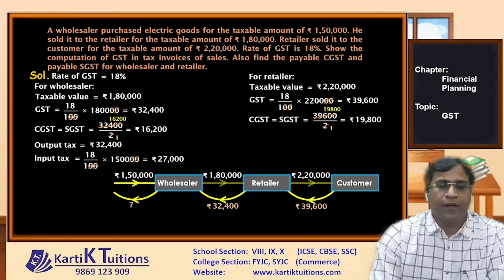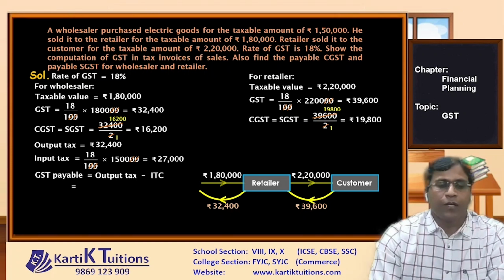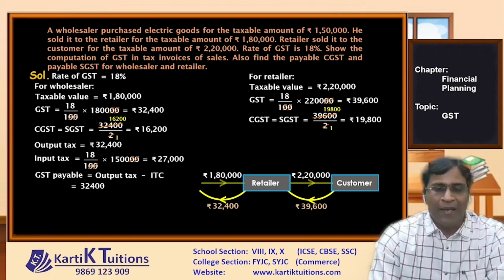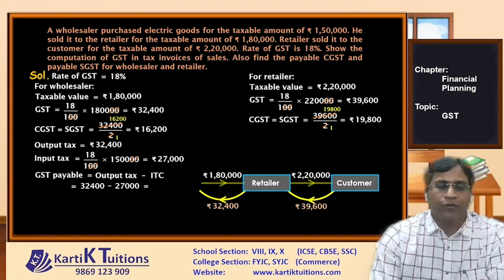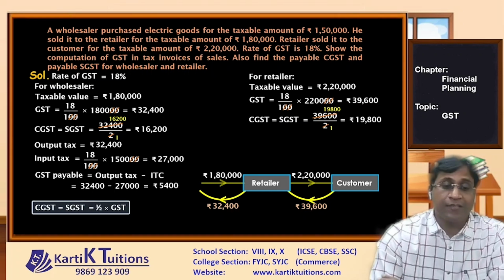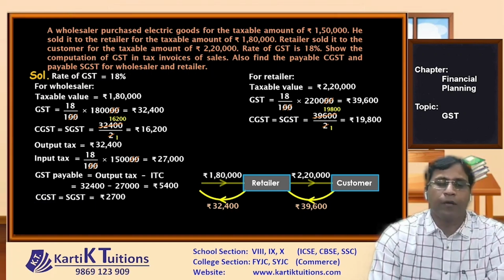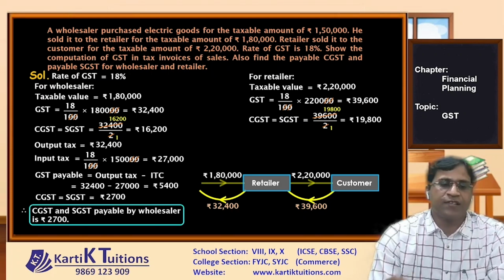So input tax credit for wholesaler is how much? 27,000. Now GST payable will become what? Output tax minus input tax. So here output tax is what? 32,400 minus 27,000. Now that will give us ₹5,400. Acha, this is the GST payable for wholesaler. Now CGST SGST payable कितना हो जाएगा? इसका आधा. So basically it will be half of 5,400. So that will become 2,700. So CGST SGST payable by wholesaler is ₹2,700.